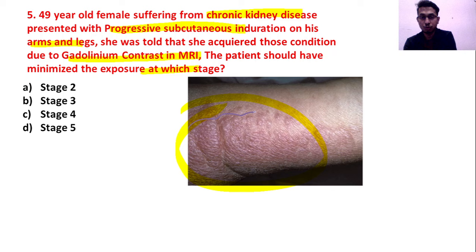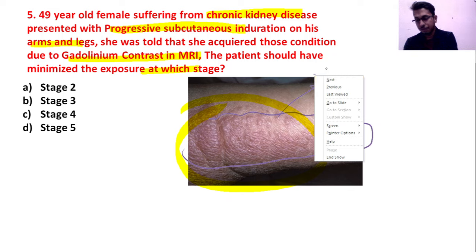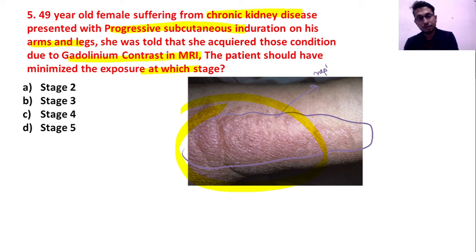This thing which we can see here is a dermatological manifestation of CKD, mainly nephrogenic fibrosing dermopathy, and it is mainly seen due to gadolinium MRI.